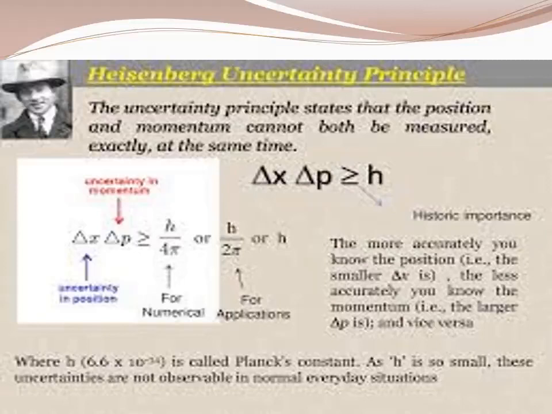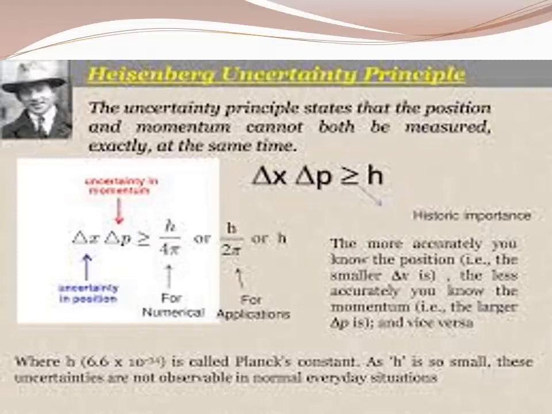The uncertainty principle has a negligible effect for macroscopic objects. It becomes significant only for microscopic particles. Only for microscopic particles such as electrons is this principle working. You understood? The more accurately you know the position, the less accurately you know the momentum. That is the main concept. Delta x, delta p greater than or equal to h by 4 pi means the more accurately you know the position, the less accurately you know the momentum.